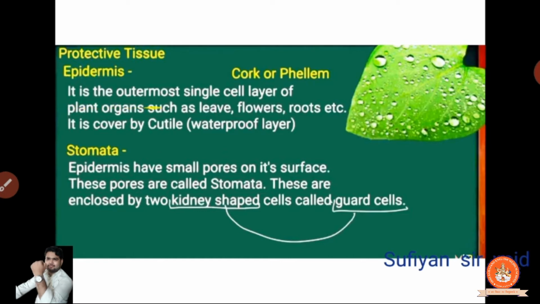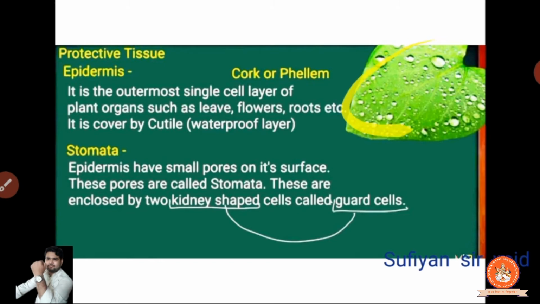It is the outermost single layer of the plant, such as leaves, flower, roots. Clear? Epidermis is simply the outer covering region, meaning it is the lamination of the whole plant. The whole plant lamination is the epidermis. If you observe the leaves, flower, root, stem, everywhere it is lamination, simply you can take it. It is covered with the cuticle, a waterproof layer.